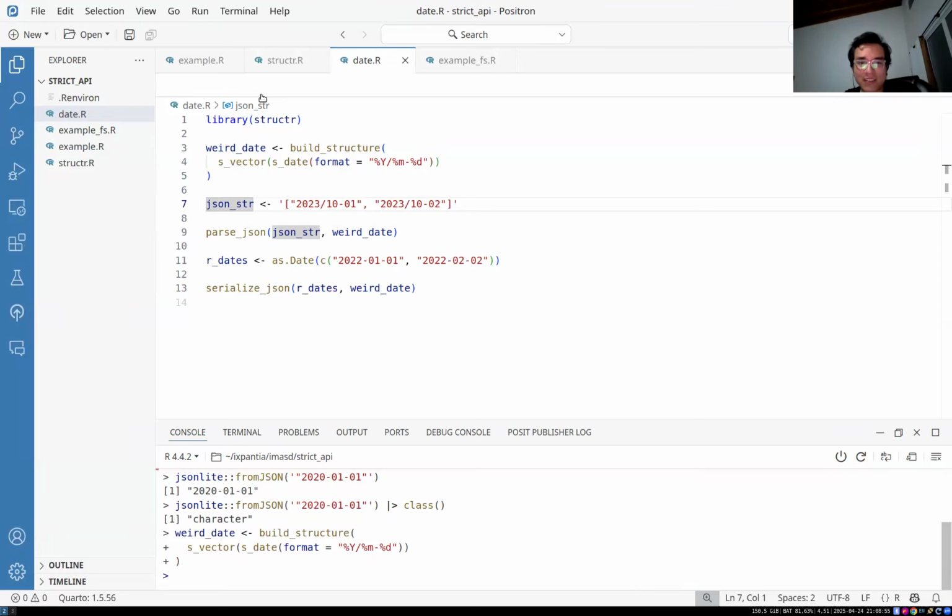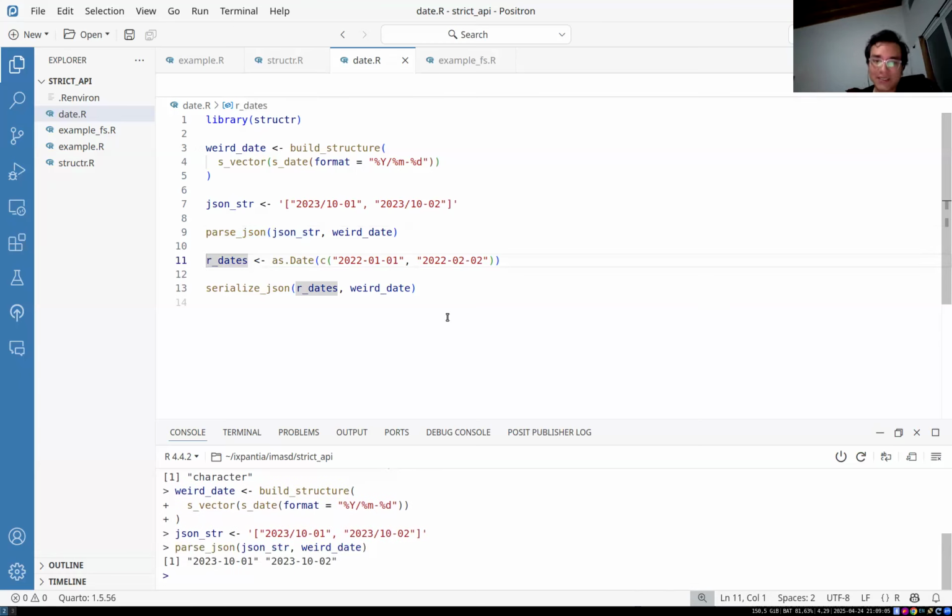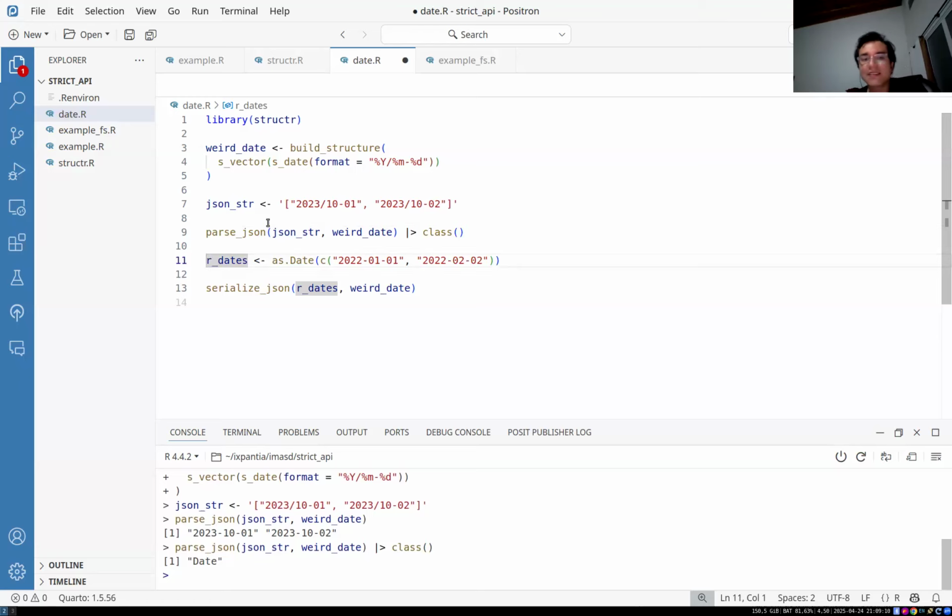And if we have our JSON weird string, it is a little bit weird. I've seen worse. Once we try to read it, it actually reads as a date. So if we take this and pipe it into class, we're going to see that it prints out date, because this is a date. The contract that we define up here tells us this is a date. It has to be a valid date. It comes in as a date.